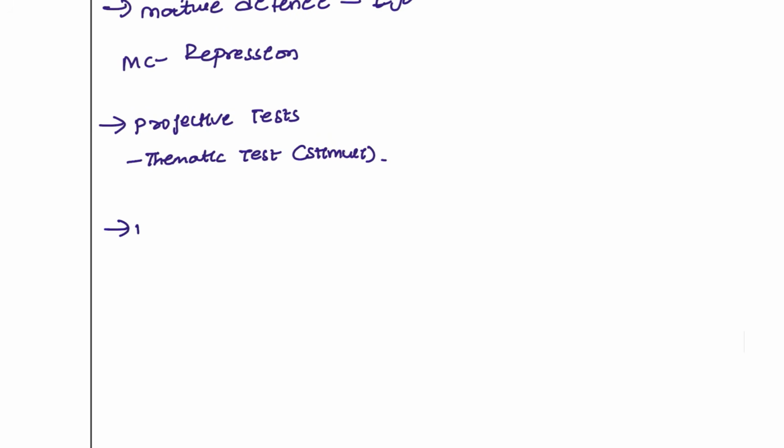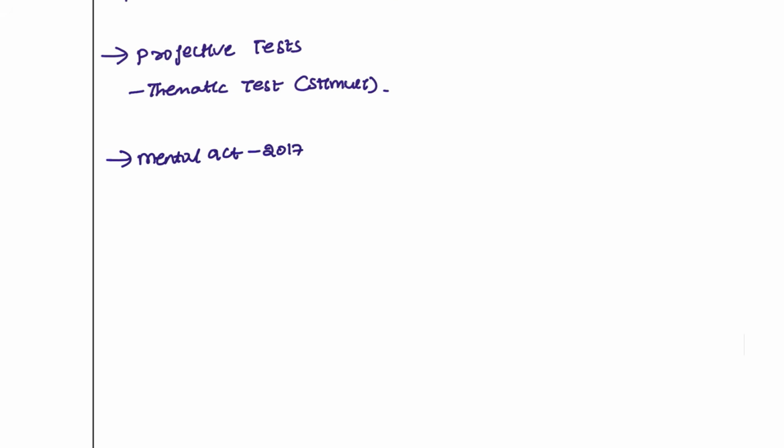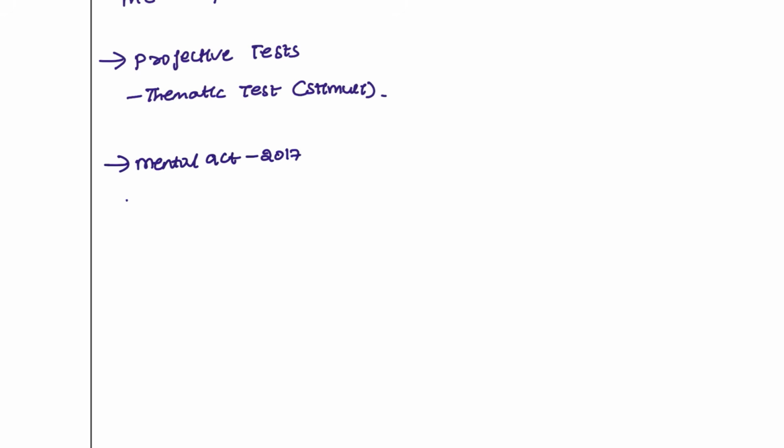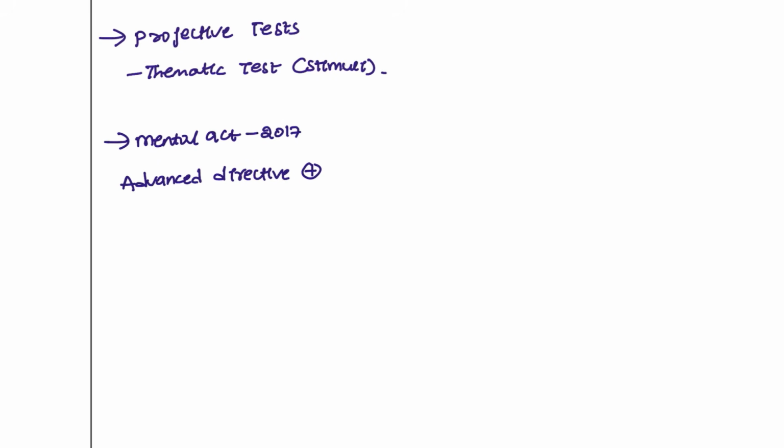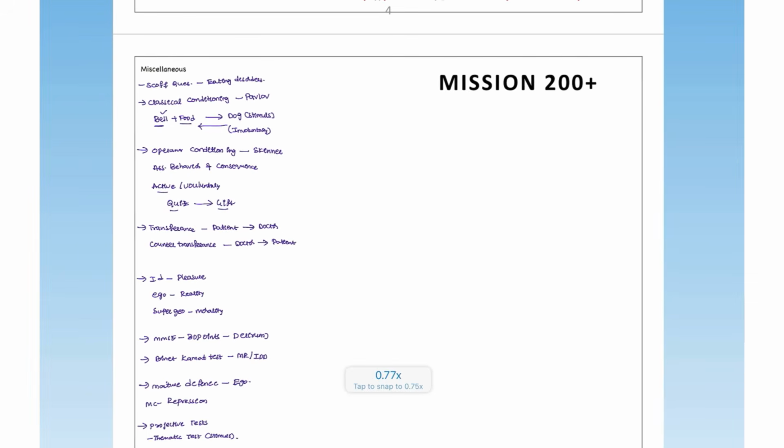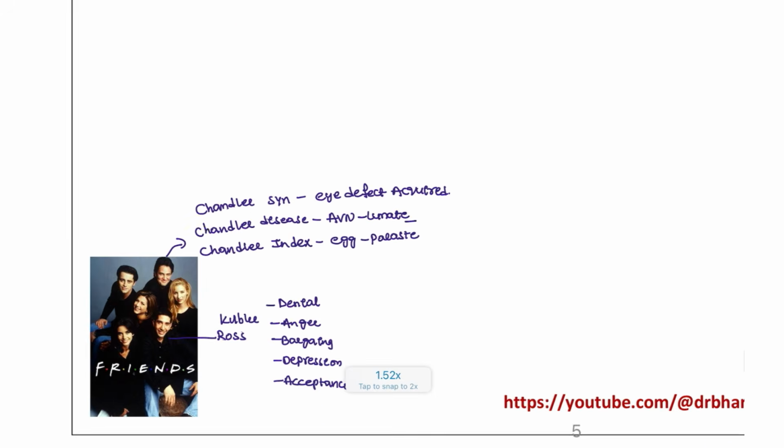Next, coming to the Mental Act, this Act was given in 2017, and it tells us we have to observe some prohibitions for patients, and we also give the patient the right to have an advance directive. Even though the patient is intellectually disabled, we can give the patient a chance to decide how to be treated and how not to be treated, and who can help them with treatment. All this is given in the advance directive, which gives a choice to these patients. These are the important points that you have to remember.